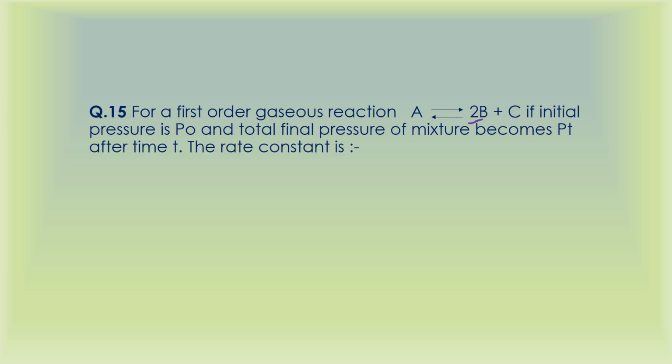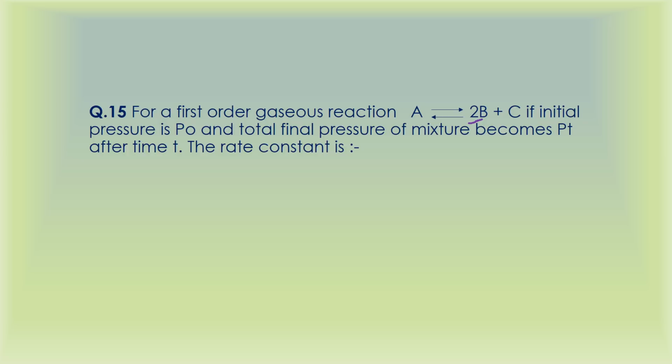Therefore the reactant in the starting, the pressure of the reactant was P naught, and after some time T, the reactant decomposed into 2 atoms of B and 1 atom of C, right? So after that time, the total pressure of A, B and C came out to be PT. And the question has asked us to calculate the rate constant. So first of all, what is the prerequisite for you to answer this question?